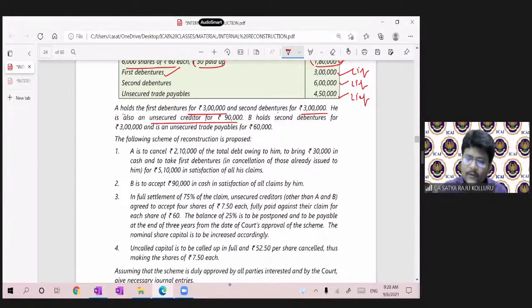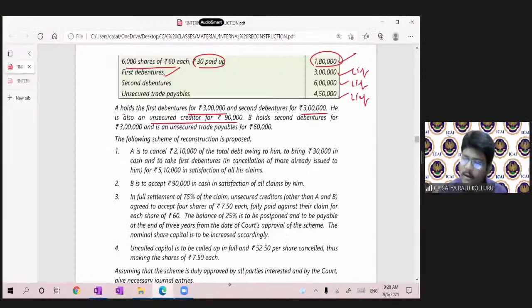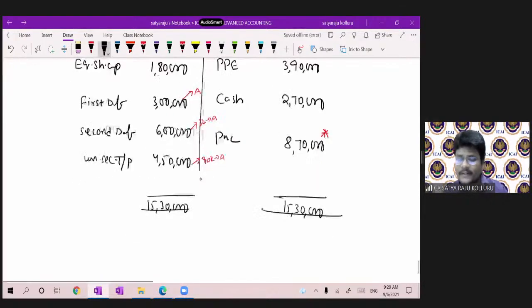And the second debentures for 3 lakhs. Out of this 6 lakhs, 3 lakh was again held by A. He is also an unsecured creditor for 90,000. Out of this, again, how much, guys? Unsecured creditors 90,000 again related to A. Now, can you please tell me, all of you, how much amount we are able to pay as a company? How much amount we have to pay to A? 3 lakhs plus 3 lakhs, 6 lakhs plus 90,000, 6 lakhs 90,000.